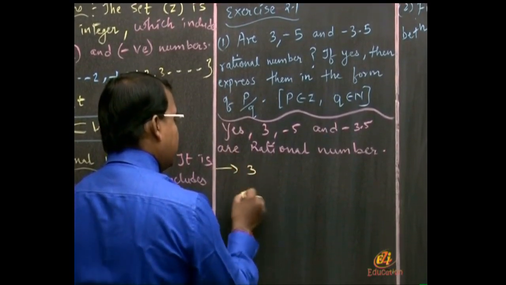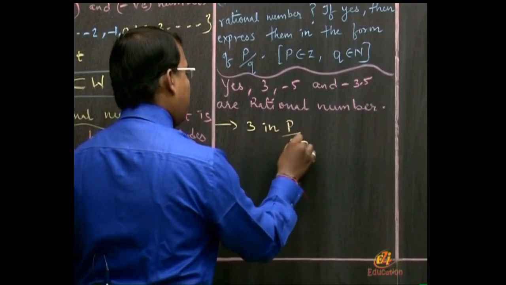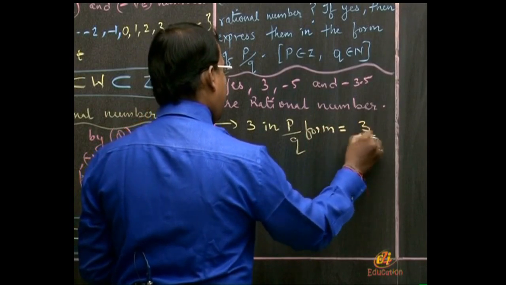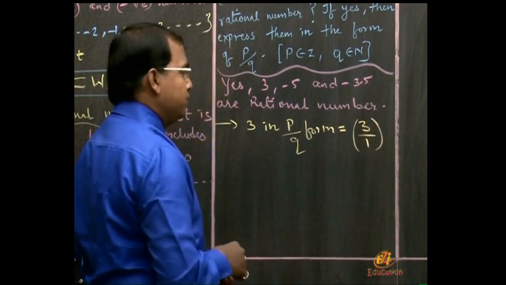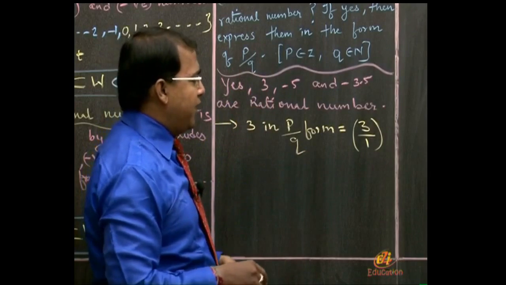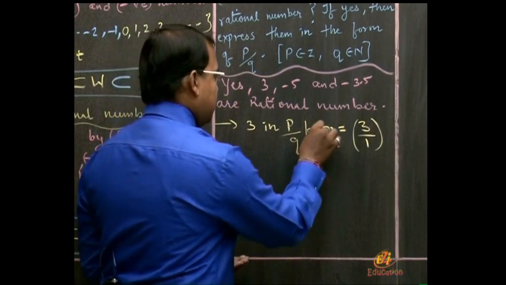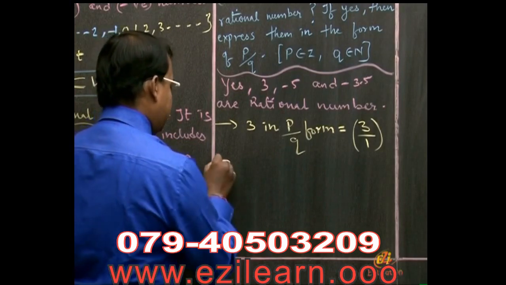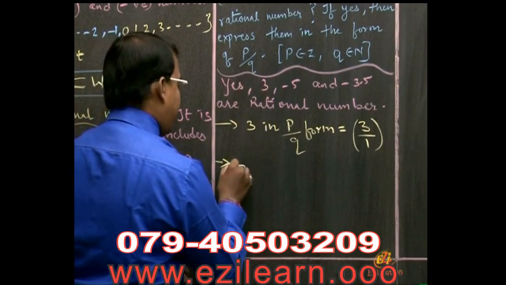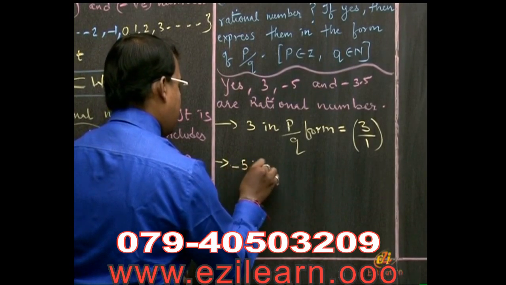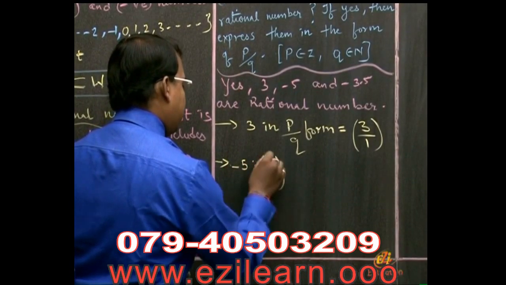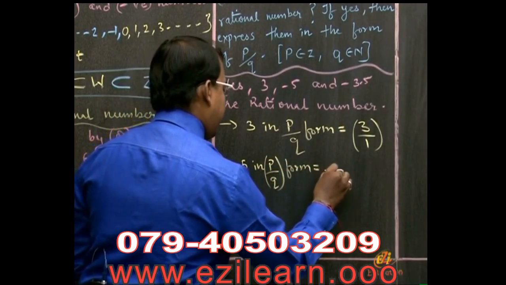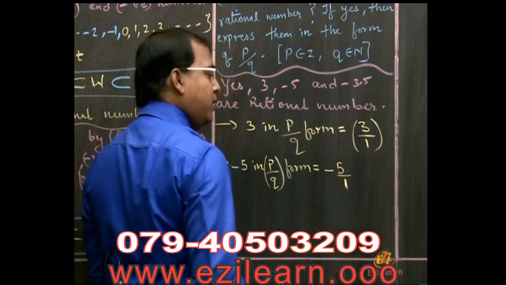So 3 in P by Q form is equal to 3 upon 1. When we express 3 in the form of P by Q, it becomes 3 upon 1. Next, minus 5 in P by Q form is minus 5 upon 1.